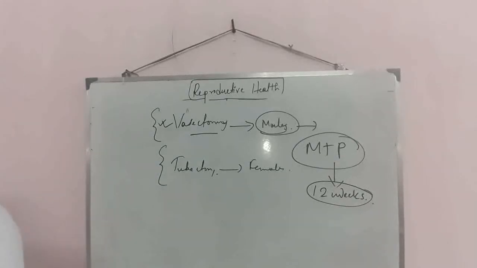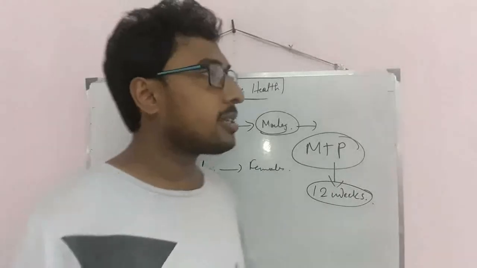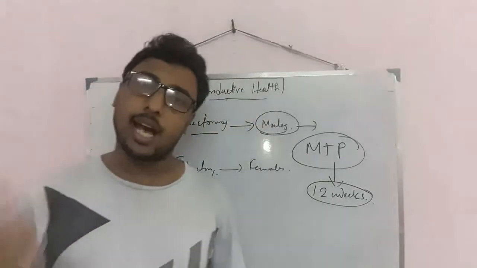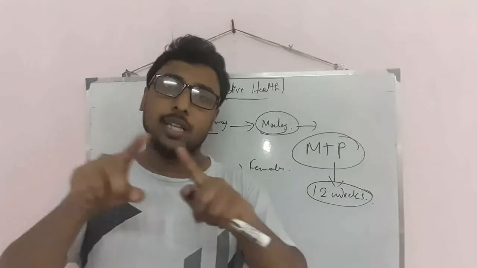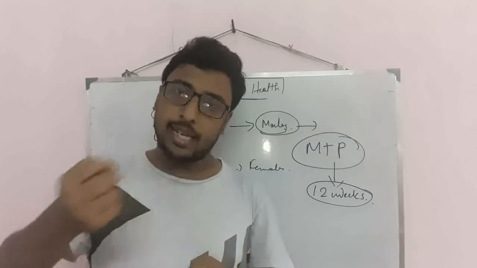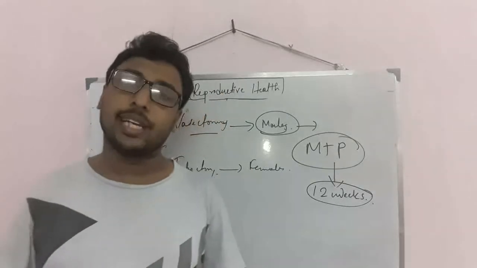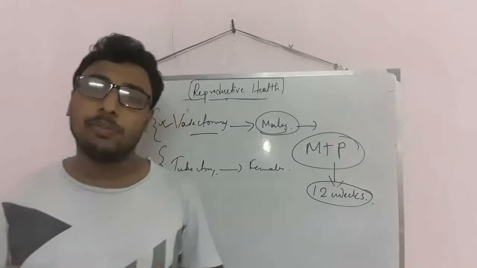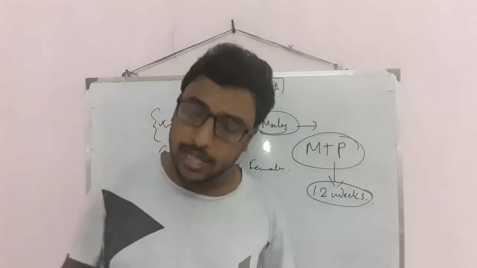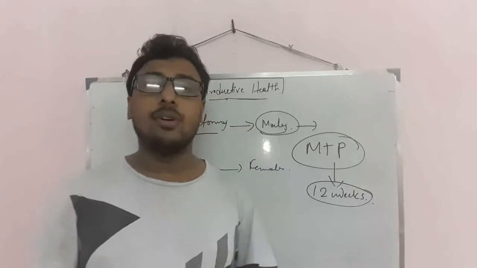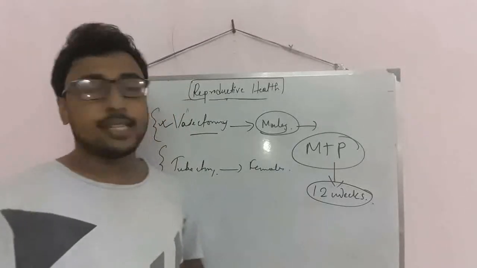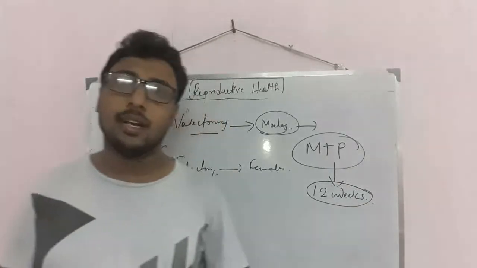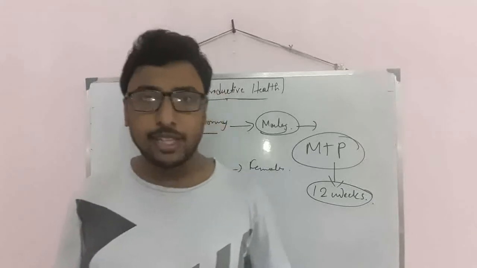Next I will tell you about amniocentesis. Already I told you about amniocentesis. Amniocentesis means collecting the amniotic fluid. After the formation of the embryo there will be the formation of the amnion, and within the amnion there will be the amniotic fluid. If we collect the amniotic fluid, we can easily determine whether the would-be baby has any chromosomal aberrance or chromosomal disorder, as well as the sex of that embryo. So that is the process, that is amniocentesis. Already I explained it in my last class, regarding cleavage, I think.